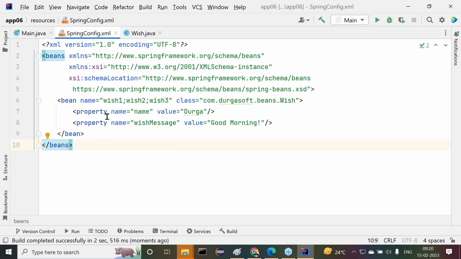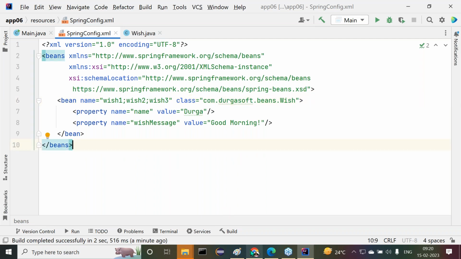Now tell me, can multiple values be provided to the name attribute or not? Out of these multiple values, only one is the identity and the remaining are alias names. Yes, sir, got it or not? So which one is the identity and which are alias names? Now tell me. Which one is the identity? Which two, which three are alias names? Am I right or not? Okay, these things here we are able to understand clearly.